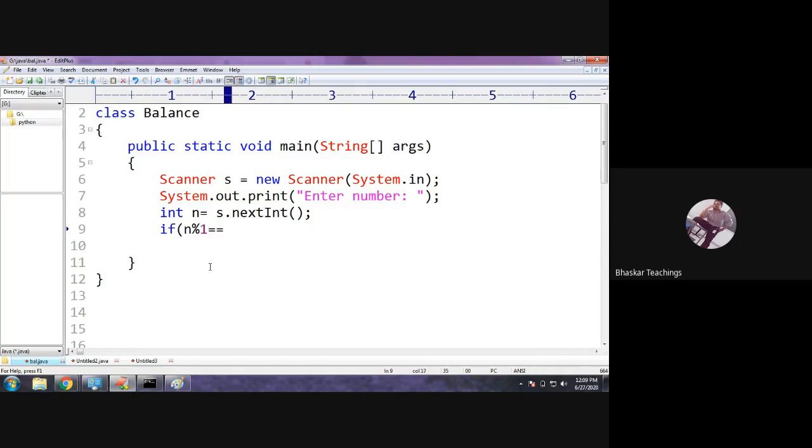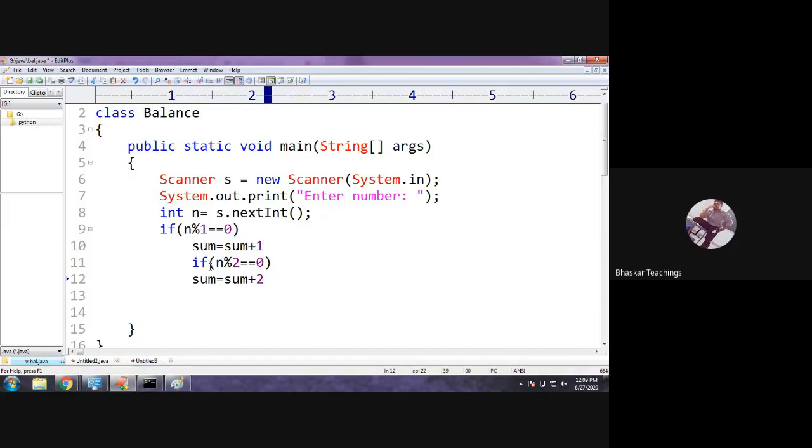Check whether N is divisible by 1 or not. If yes, sum equals sum plus 1. Next, the same thing: if N is divisible by 2 or not. In this way you need to check for each number, and when N is divisible by that particular number, you need to add it.